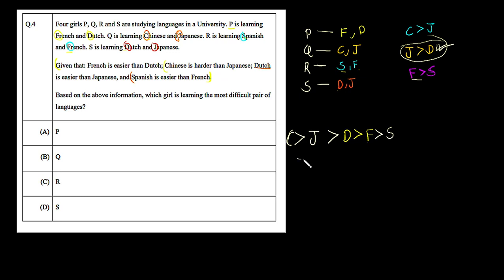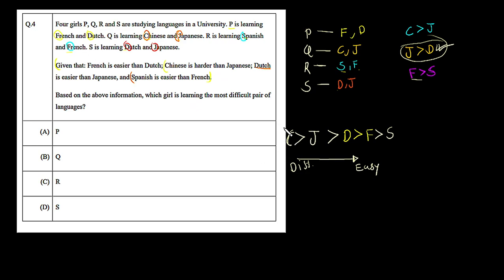Now if we move in this direction, we are moving from difficult to easy. That means the left corner denotes the most difficult languages, and as we move further, the languages become easier and easier. The question is which student is learning the most difficult pair of languages.